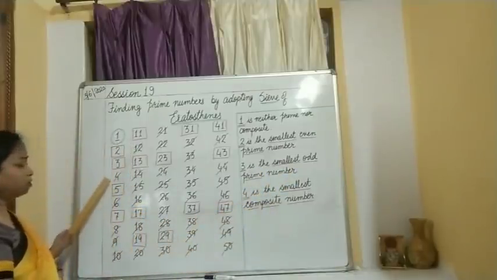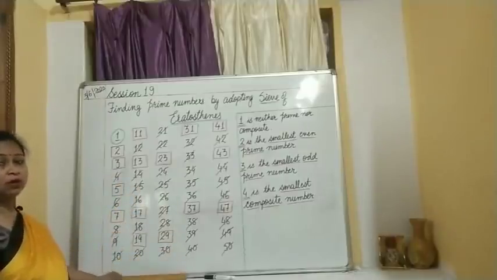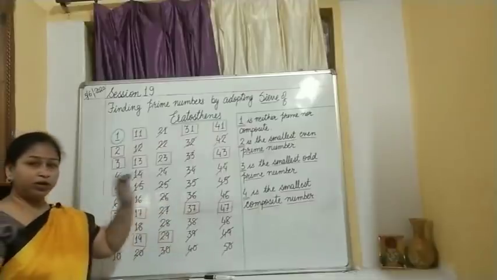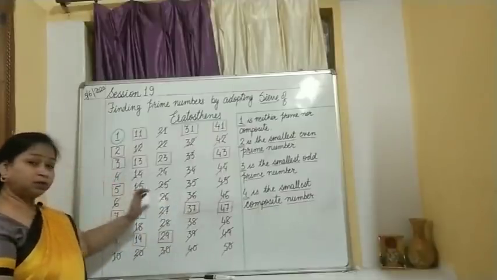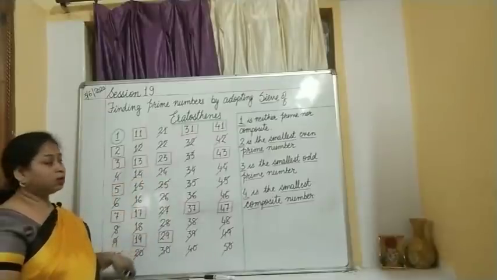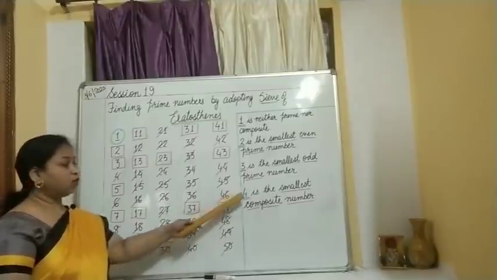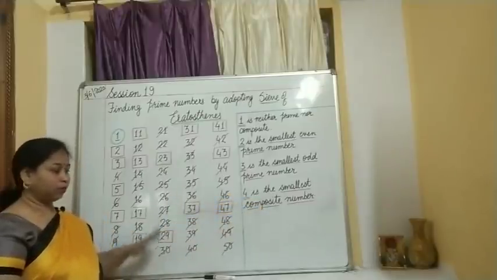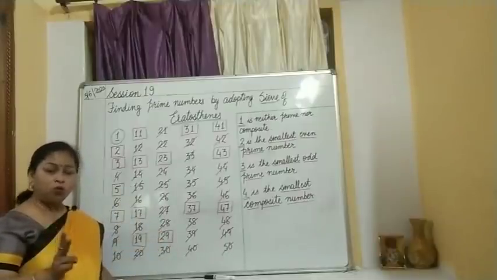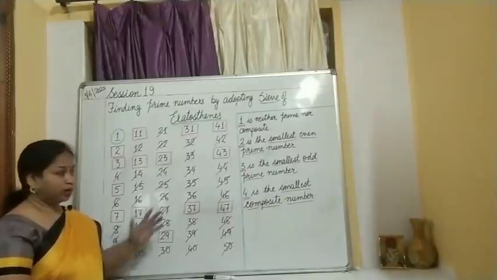Then what about this 4? It is cancelled. The numbers which are cancelled, what are they? They are the composite numbers. The numbers which you have written in the square blocks are the prime numbers. What about the left out numbers? Those numbers are the composite numbers. So we can say 4 is the smallest composite number. Now based on this, we have only 2 questions to be done from exercise 5.2, which I will be showing right now.